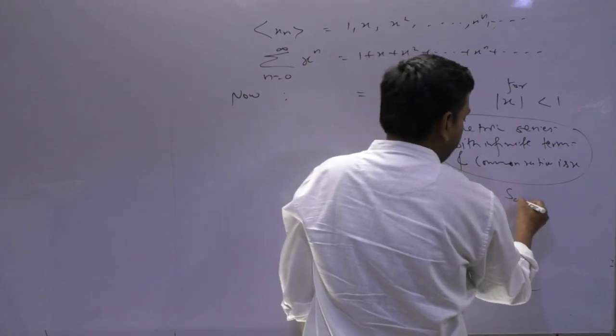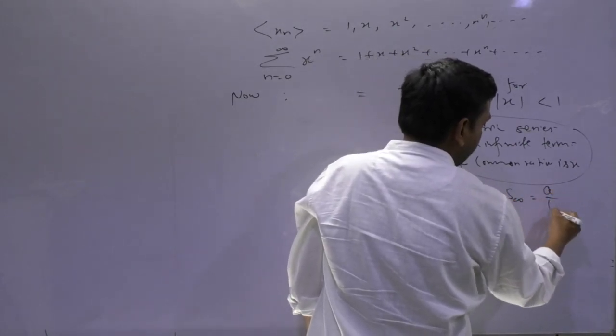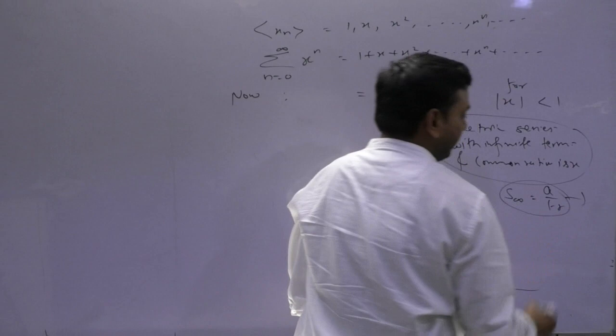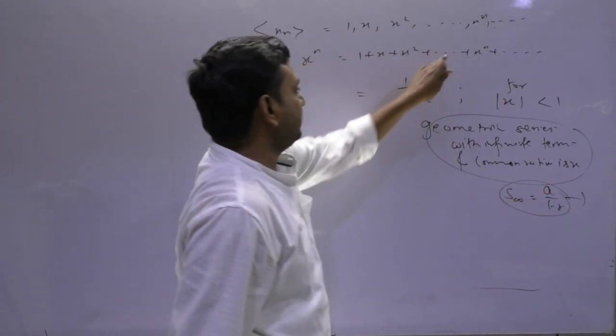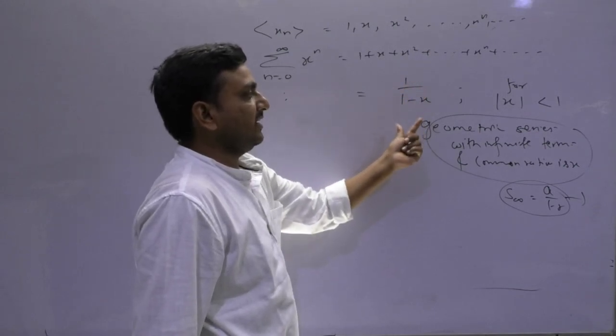So what summation have you studied? a upon 1 minus r, for an infinite geometric series, where a is the first term and r is the common ratio. So this series' summation will be 1 upon 1 minus x.